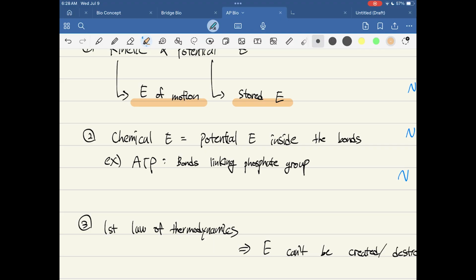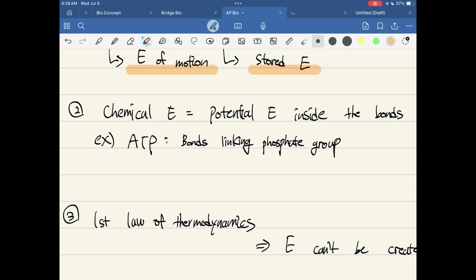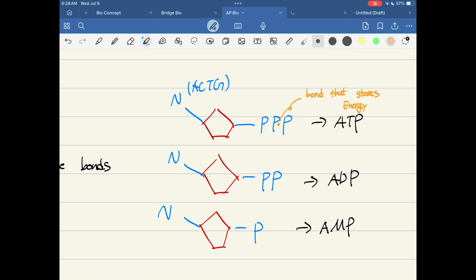Now we're going to learn about chemical energy. Chemical energy is the potential energy inside the bonds of molecules or different substances. The most famous example of this is ATP, because ATP has the bonds that link the phosphate groups.